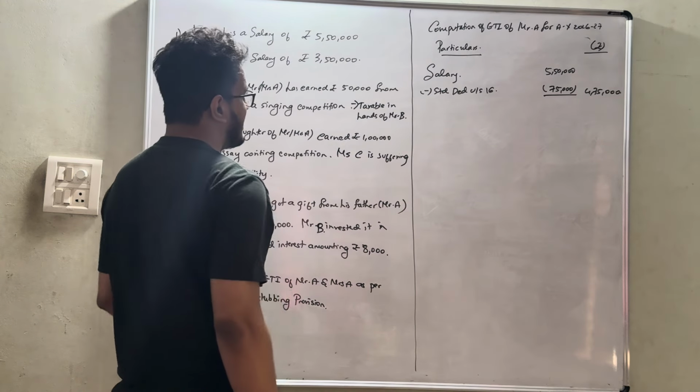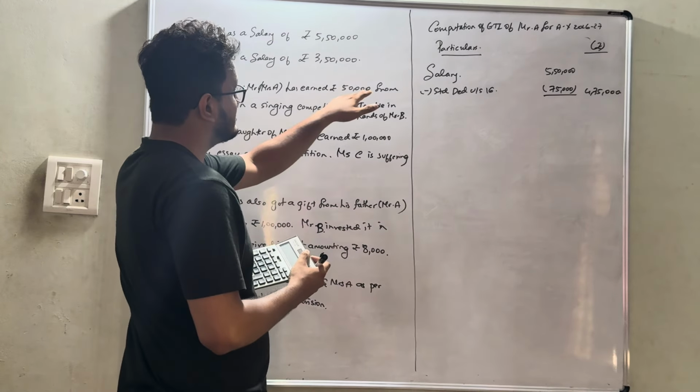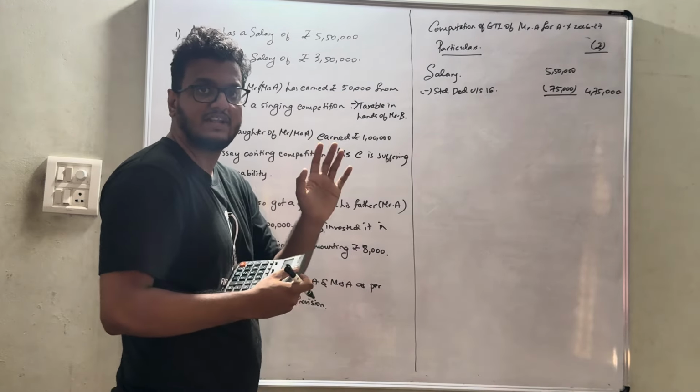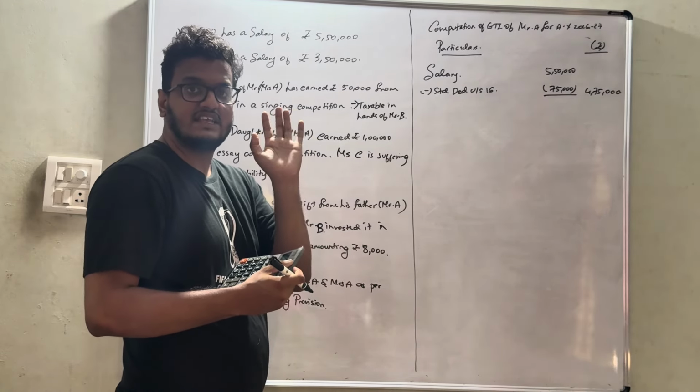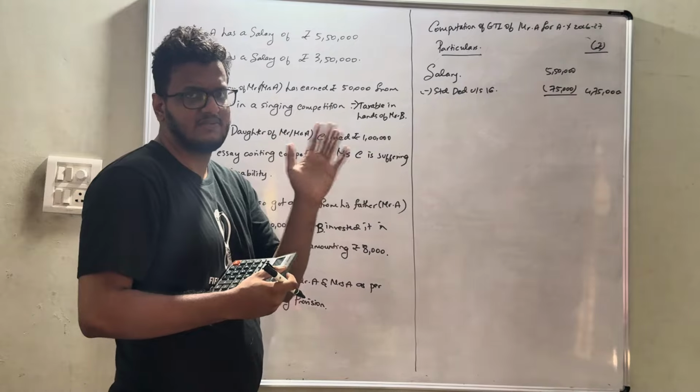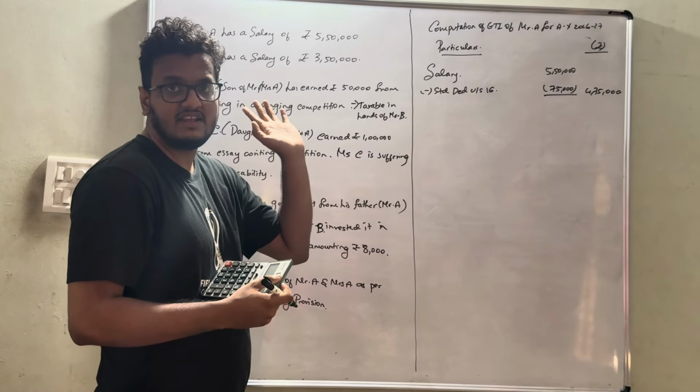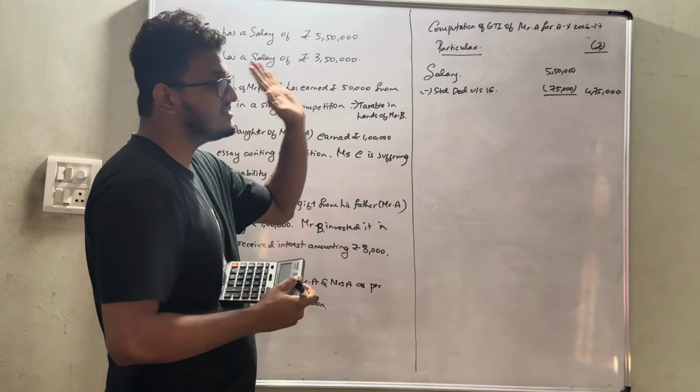It shall be taxable in the hands of Mr. B only. Why? Because he has earned this 50,000 from winning a singing competition, that is by making use of his skill, or any other experience. So it is taxable in his hands only, not in the hands of the parent.